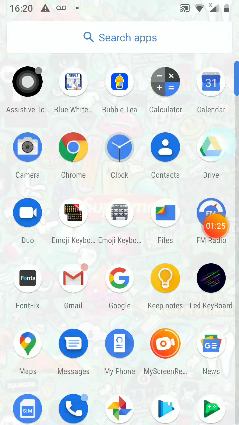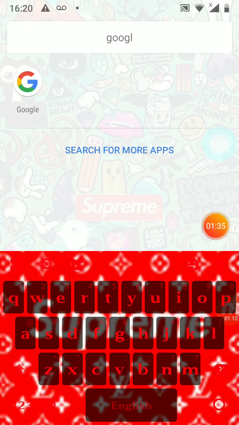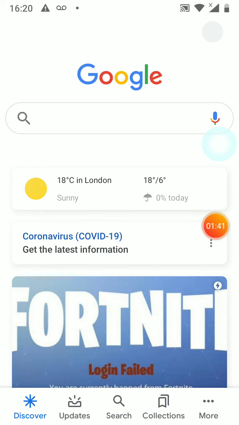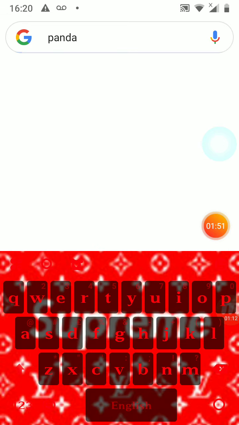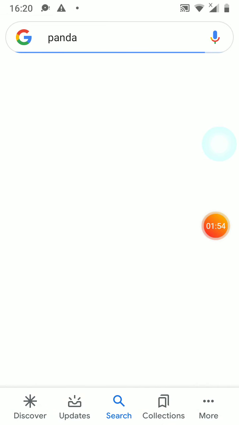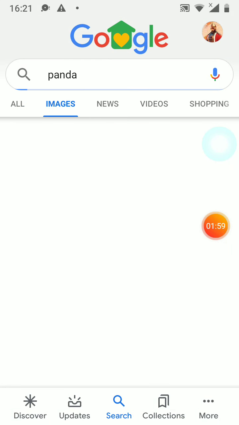What you want to do is download an app called Emoji Keyboard. That app is really cool, and I'm going to put the link down below in the description. First you're going to go to Google and search Emoji Keyboard. Then type whatever picture you want. Let's say I wanted a panda keyboard theme. I would search panda, then go to images.